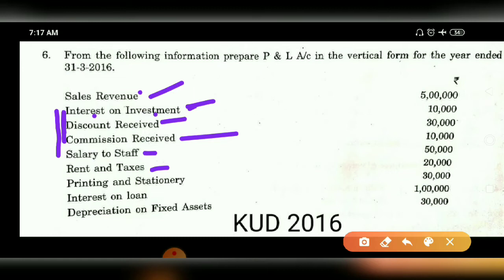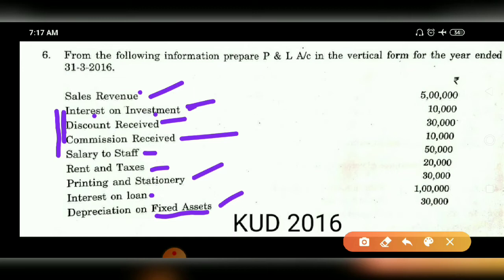Rent and taxes that you are going to pay every year are expenses. Then printing and stationery, these are expenses. Interest on loan, you are paying some sort of interest on your loans, that is an expense. Then depreciation on fixed assets.